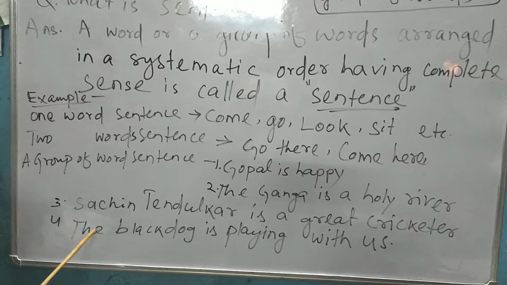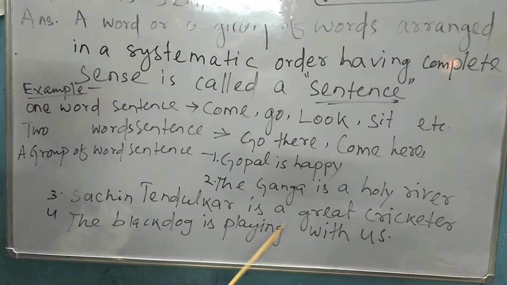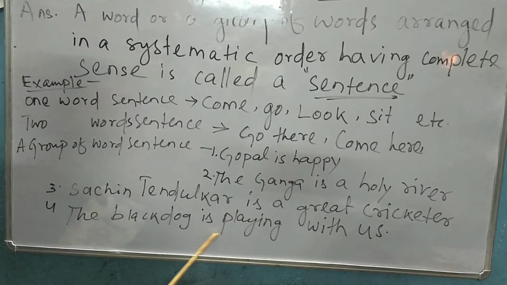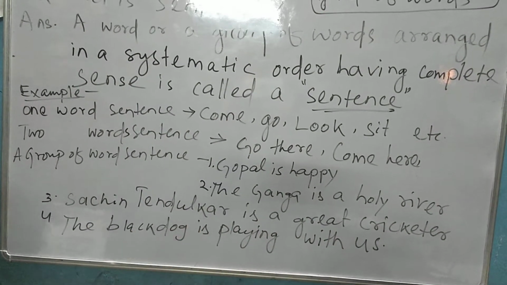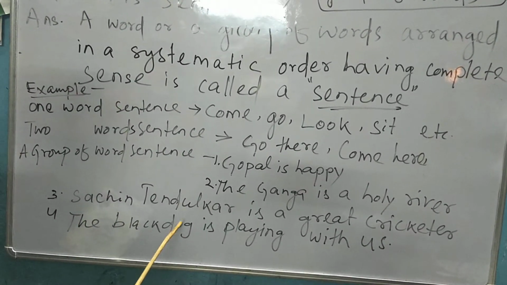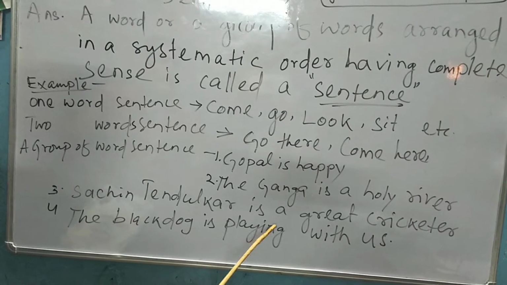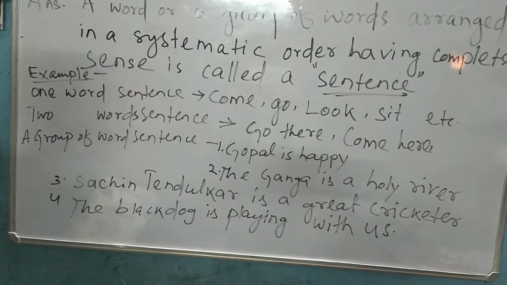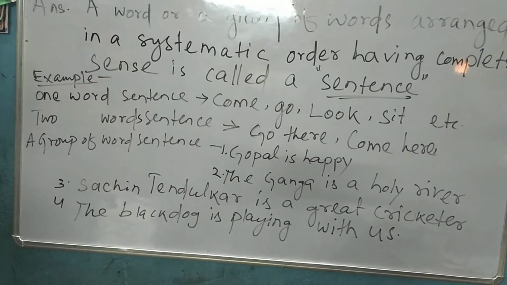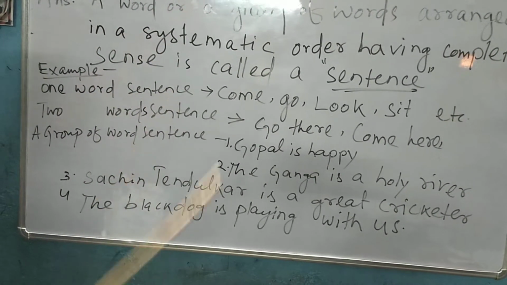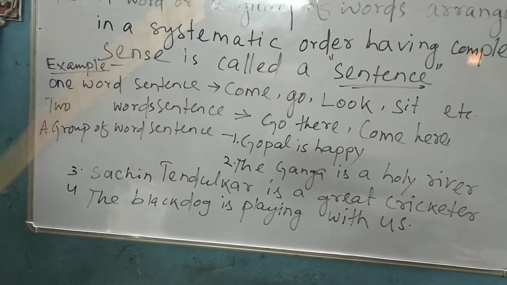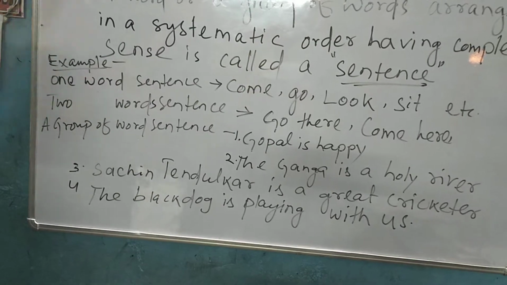Like that, the black dog is playing with us. This also has 1, 2, 3, 4, 5, 6, 7 words. Suppose we write us, the, dog, black, playing, is, with. Will it be a meaningful sentence? No, it is wrong. Always remember that each sentence should be a meaningful group of words. Understood?